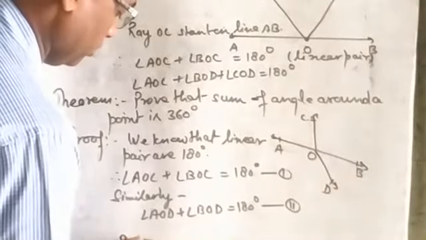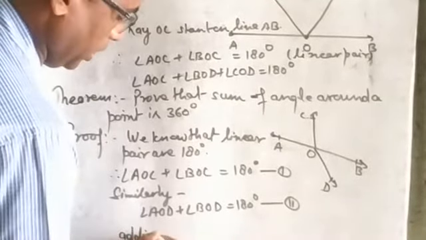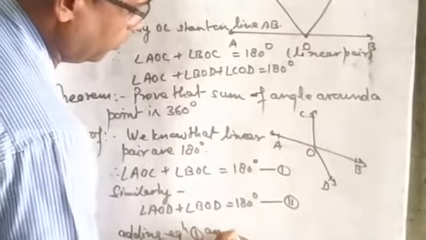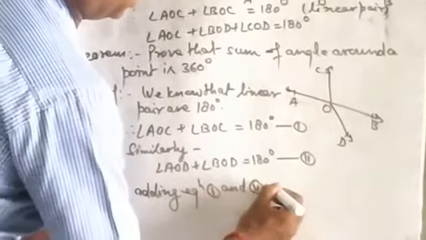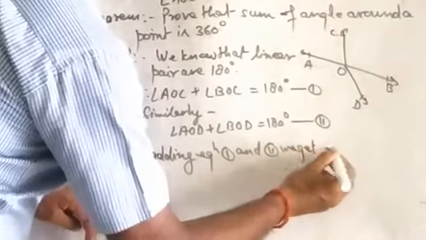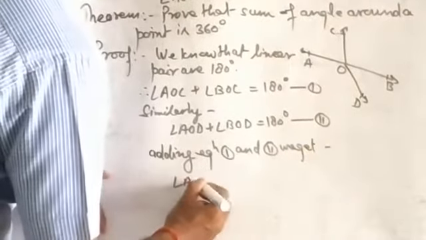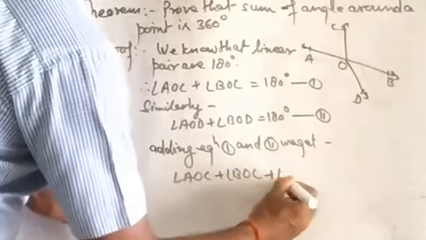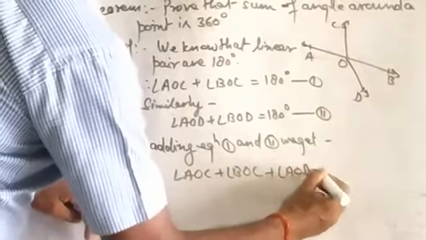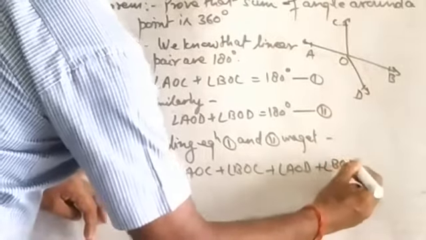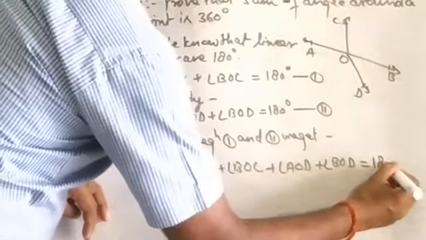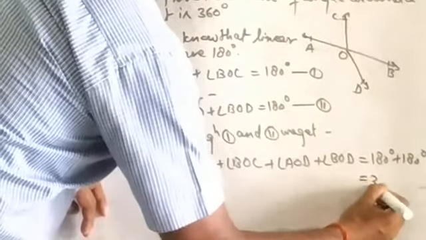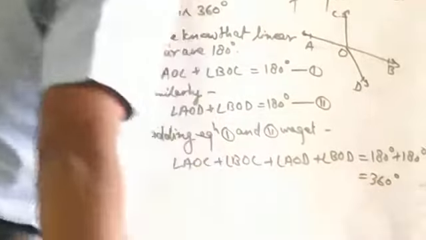Adding equation 1 and 2, what can we get there? Angle AOC plus angle BOC plus angle AOD plus angle BOD is equal to 180 plus 180 is equal to 360 degrees.